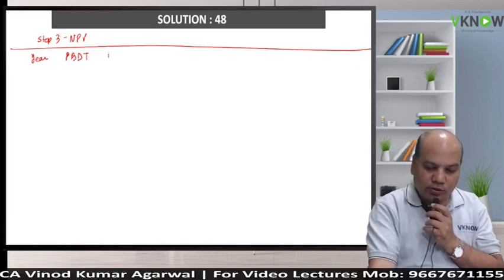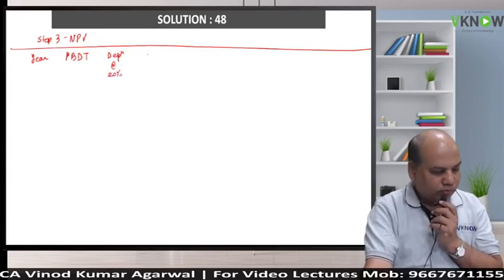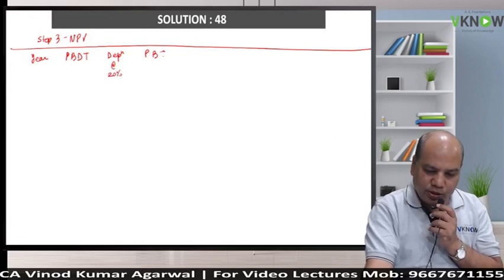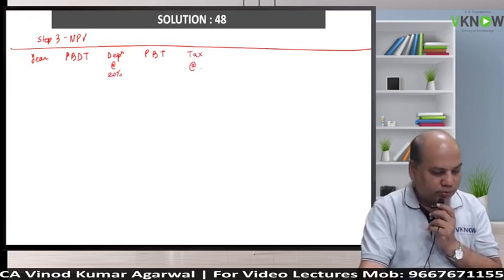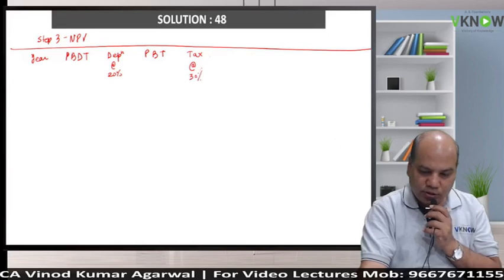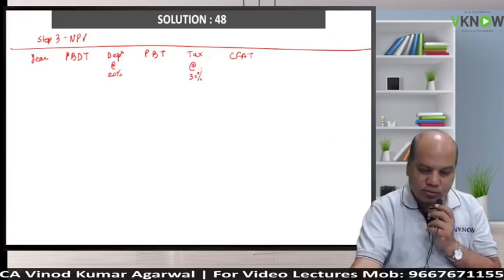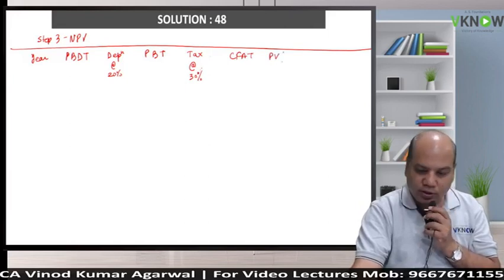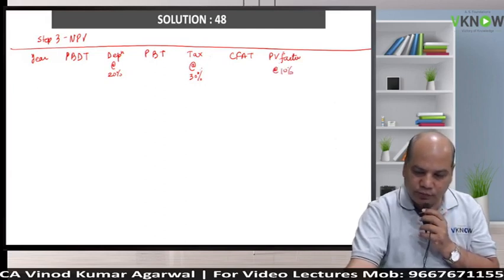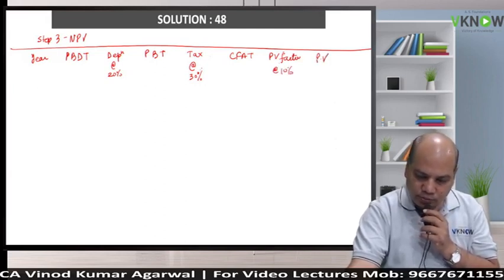After that we'll calculate depreciation at the rate of 20%. We will get PBT. We'll calculate tax at the rate of 30%. We will get CFAT. We are given PV factor in the problem at 10%, and therefore we'll get present value.